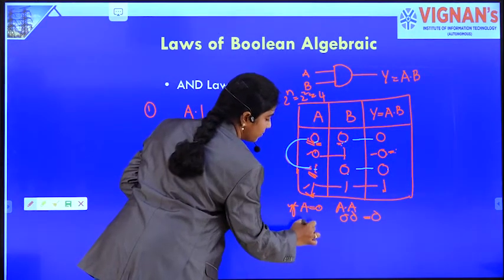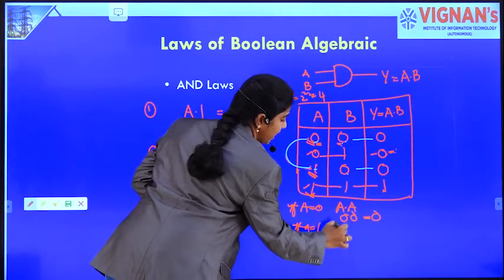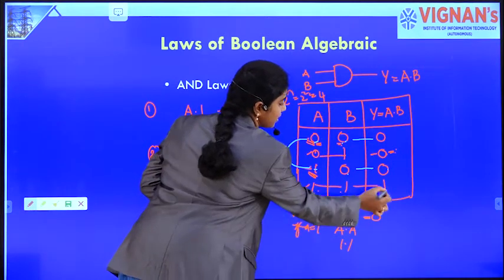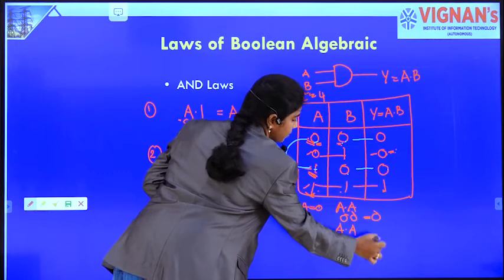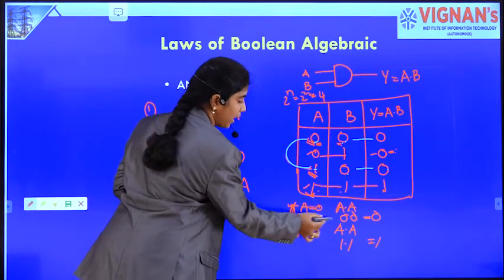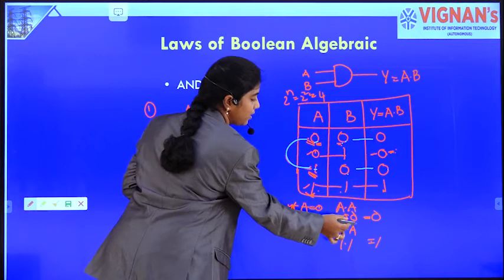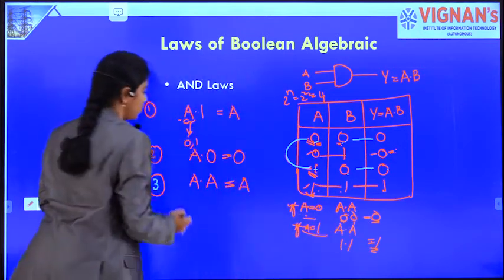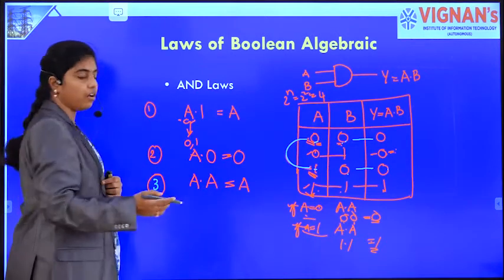If A is 1, what is A dot A? 1 dot 1 is nothing but 1. So when we are ANDing the same variable, we get the output as the variable itself. So A dot A is A always.